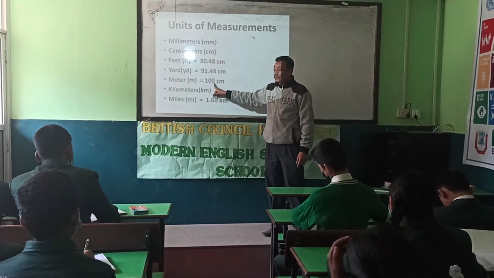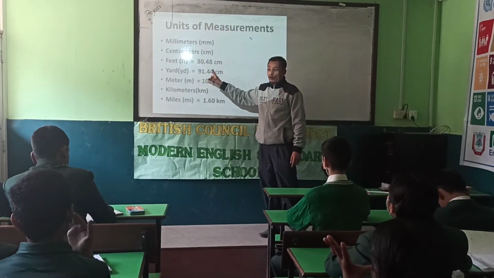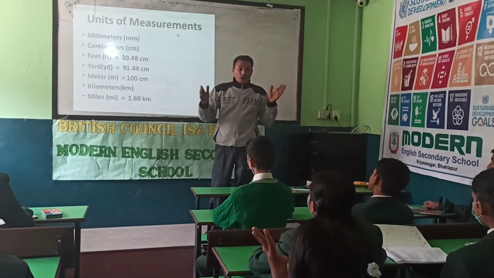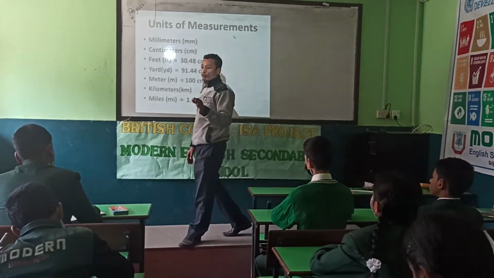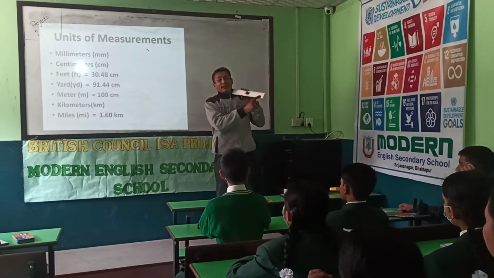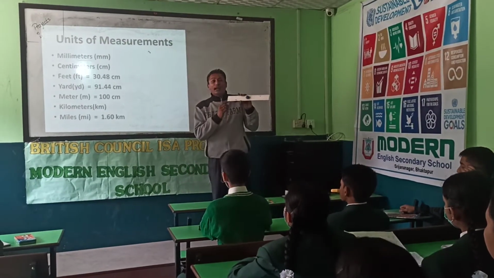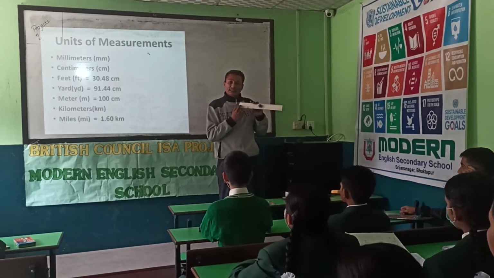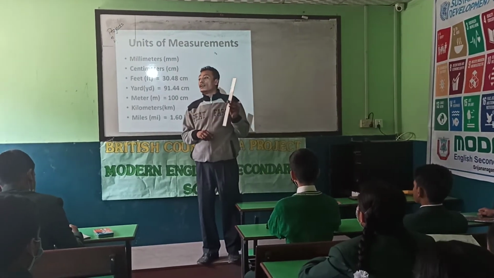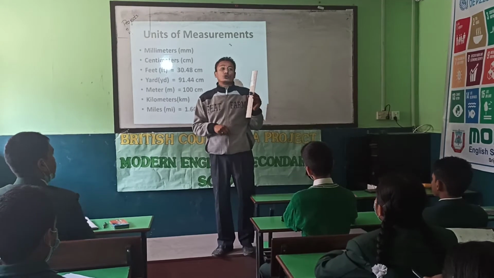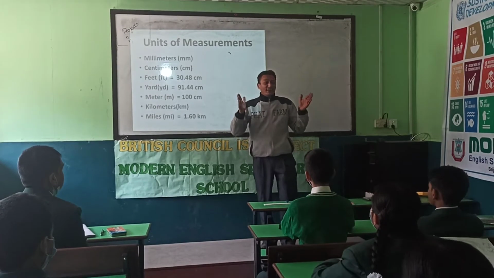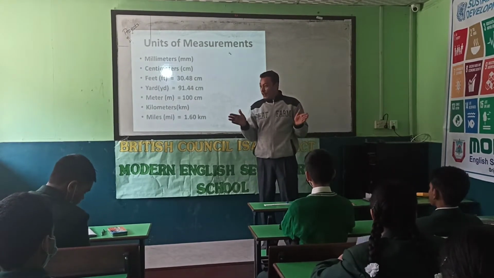Okay. This is 100 centimeter. This is 91.44 centimeter. Talking about feet, it is 30.48 centimeter for 1 feet. When you have to imagine 1 feet, then just think about this long scale. This long scale consists of 30 centimeter. And in inches, it is 12 inches. Yes? So 12 inch is equal to 1 feet, that is, 1 feet is equal to 30 centimeter.